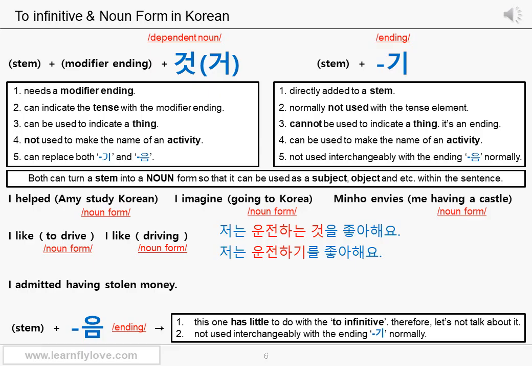Because having stolen indicates the past tense. And as you learned, the ending 기 is not really used with a tense element, except for the special case. Therefore, you need to use the dependent noun 것 to express the having stolen part with a modifier ending, which can indicate the past tense. Okay? Therefore, in Korean, you should remember there is no such thing as the to infinitive. It's not the point you should focus on. You should focus on the actual meaning and use the proper grammatical elements.